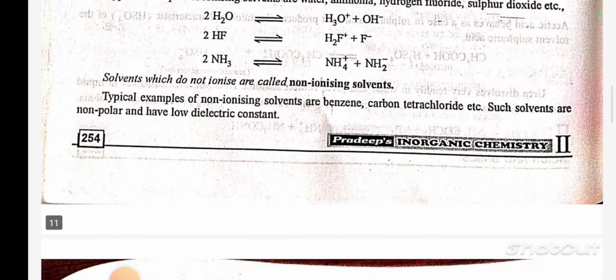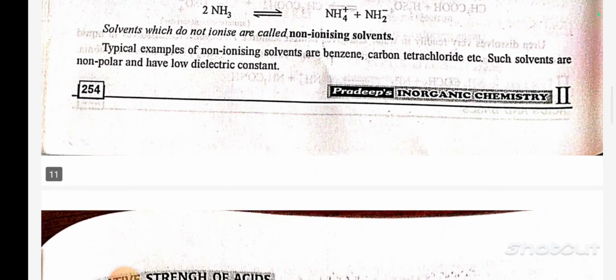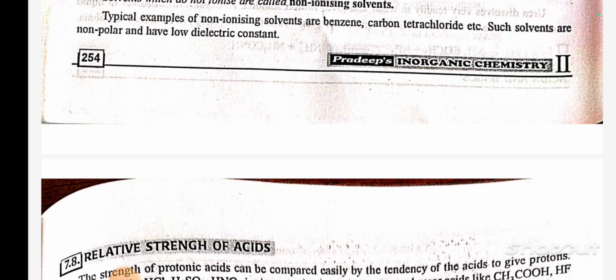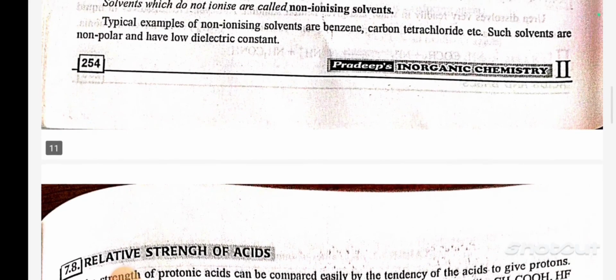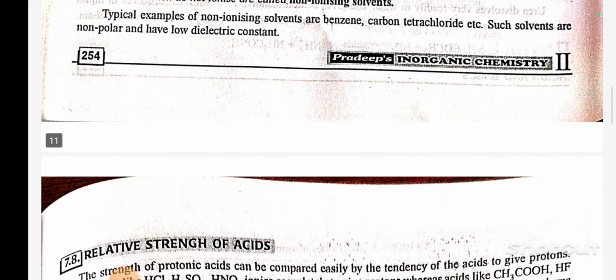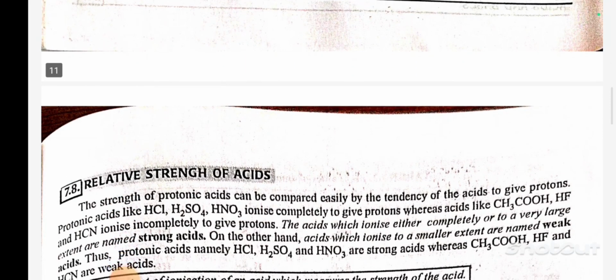Solvents which do not ionize are called non-ionizing solvents. Typical examples of non-ionizing solvents are benzene, carbon tetrachloride, etc. Such solvents are non-polar and have low dielectric constant.